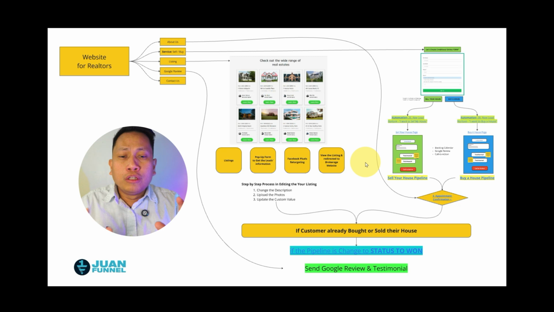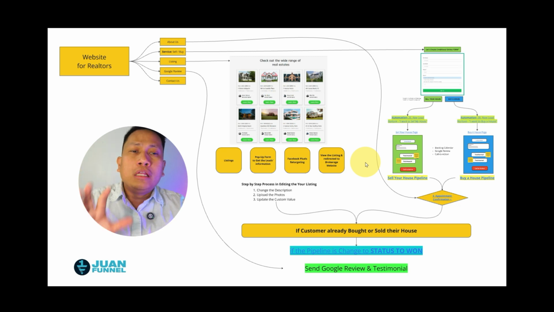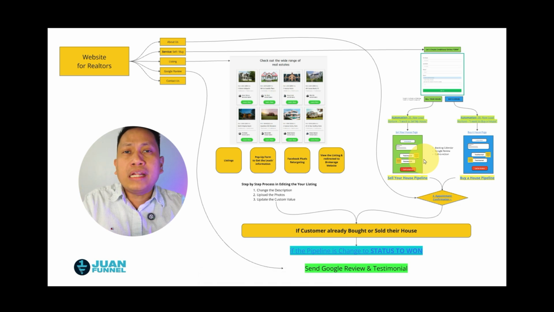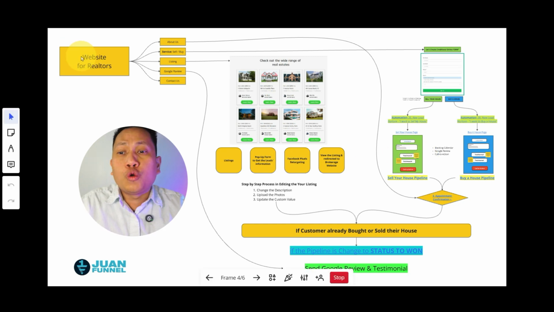Let's begin. The first one is the playbook. The playbook is the game plan. This is the plan that we're going to implement to get unlimited leads using automations and AI. The first thing is you need to have a website.